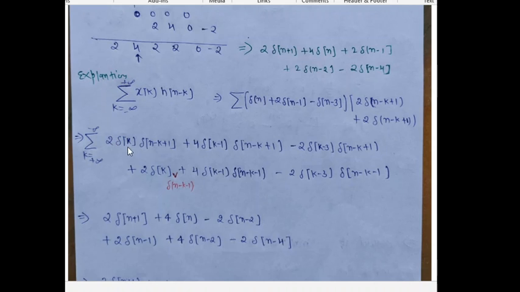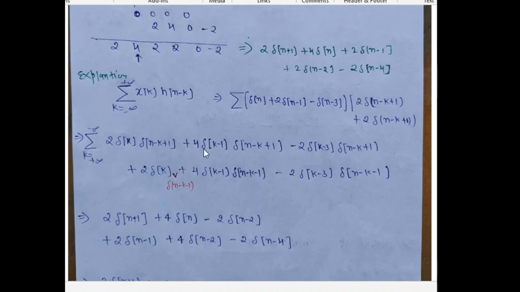For the validity of this equation, we put the value of k equal to 0. So this whole equation is valid for k equal to 0. We put k equal to 0 in this one also, so we get 2 delta[n+1], because k is 0 here.